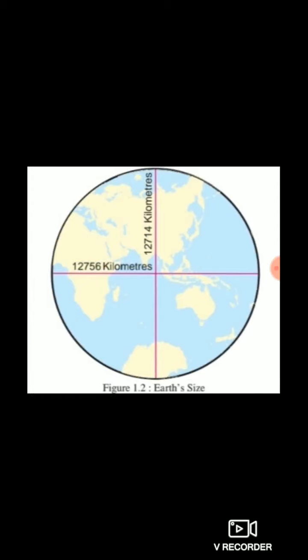Vertically, the earth size is 12,714 kilometers, and horizontally, it is 12,756 kilometers. Okay, students.